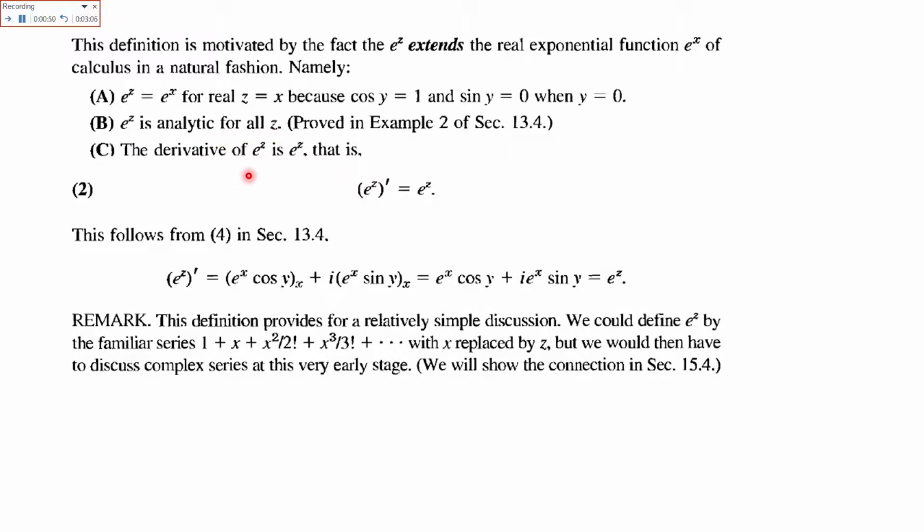The derivative of e raised to power z is also e raised to power z. You can see here the first derivative of e raised to power z. So for e raised to power x cos y, the derivative with respect to x is also e raised to power x cos y as it is, because we are treating cos y as constant. Similarly sin y as constant, so the first derivative of e raised to power x is also e raised to power x. So again the first derivative is equal to e raised to power x cos y plus iota e raised to power x sin y, which is also equal to e raised to power z.